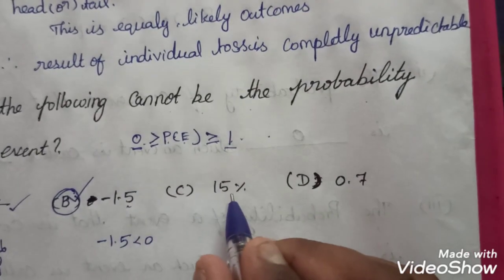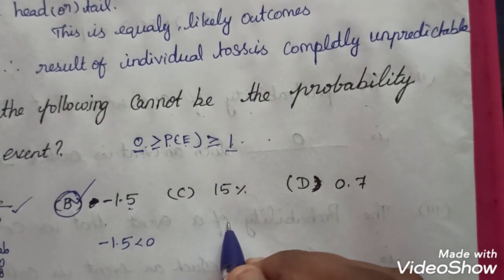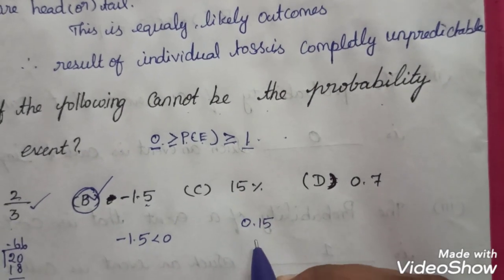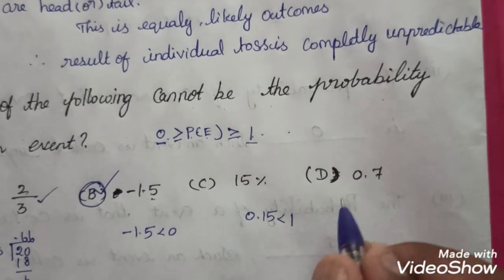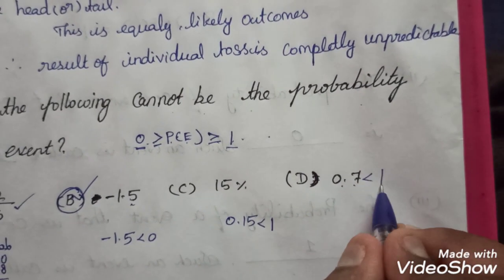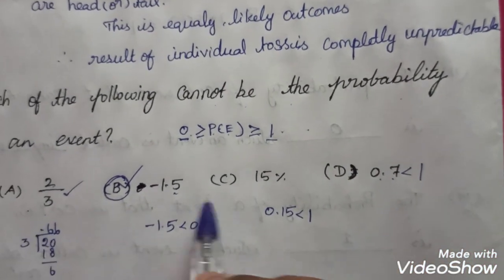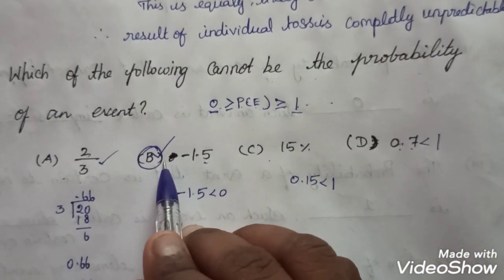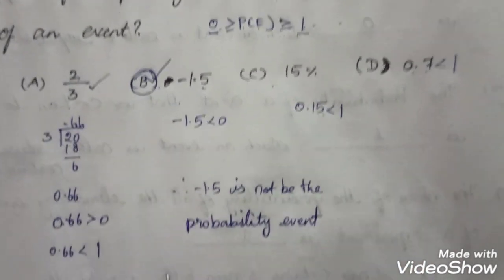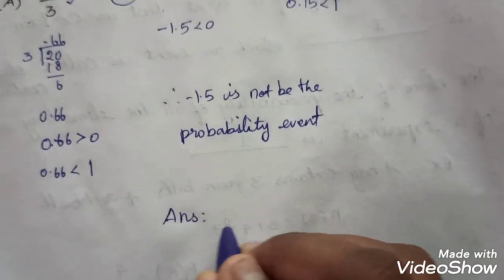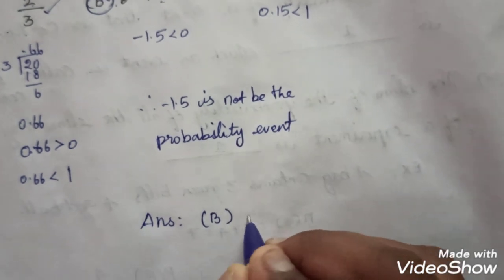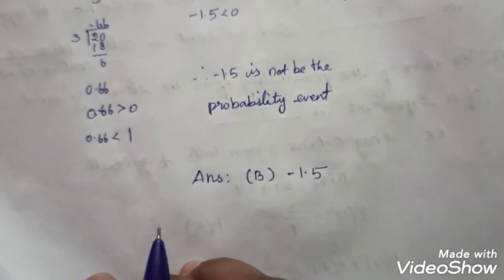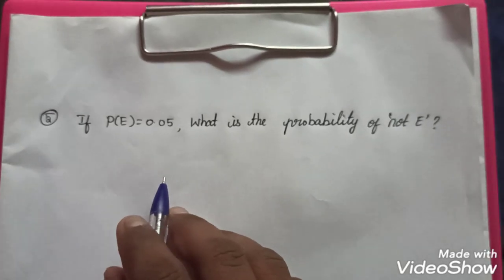So here 15% can be written as 0.15. This is less than 1. Then 0.7 is always less than 1. So the remaining A, C, D are probabilities of events. Only B cannot be the probability of an event. Therefore the answer is option B, minus 1.5. Next we move on to question number 5.